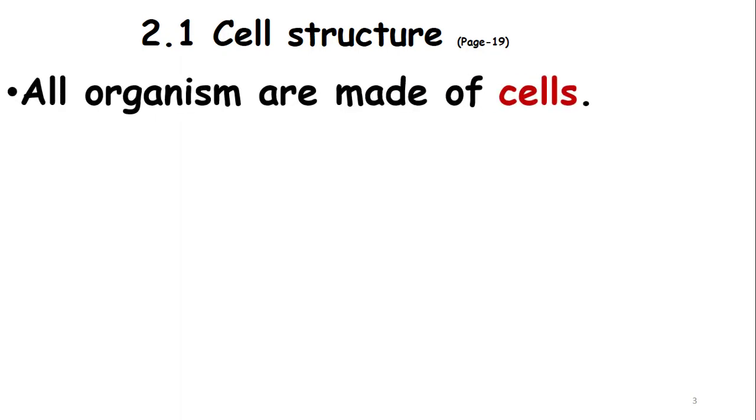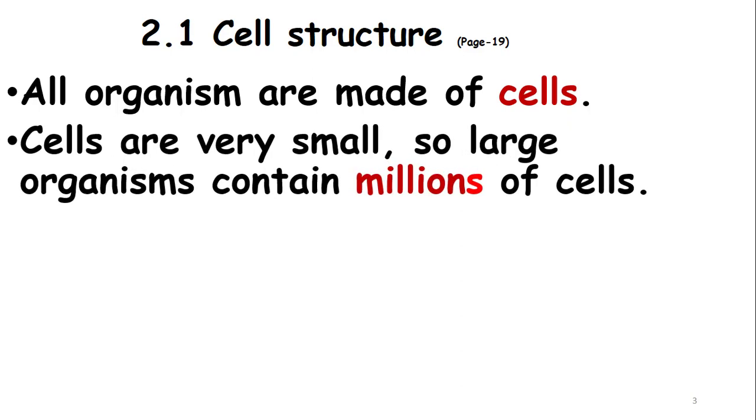Okay. All organisms are made of cells. So cells are the basic structural and functional unit of life. It means that if an organism doesn't contain cells, it is not living. So this is actually the basic characteristic of a living organism. Cells are very small, so large organisms contain millions of cells. For example, a human contains trillions of cells.